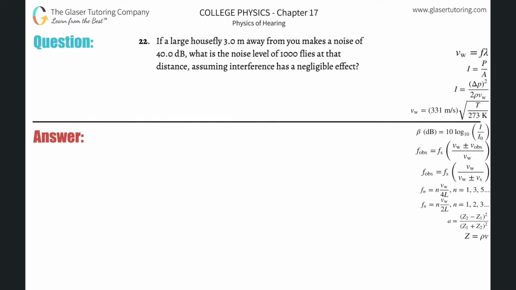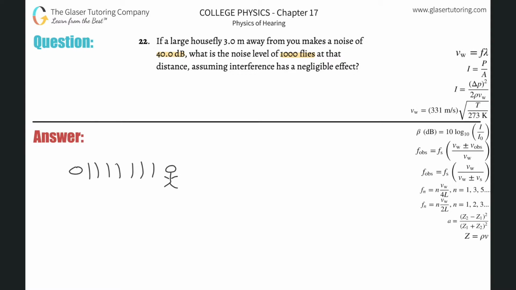Number 22. If a large housefly 3 meters away from you makes a noise of 40 decibels, what is the noise level of 1,000 flies at that distance, assuming interference has a negligible effect? All right, so for a problem like this, let's say we have a fly here, and this is you, 3 meters away, and it's making a certain sound. So it's creating some type of pressure wave, and that pressure wave has a certain intensity, especially on your eardrum.